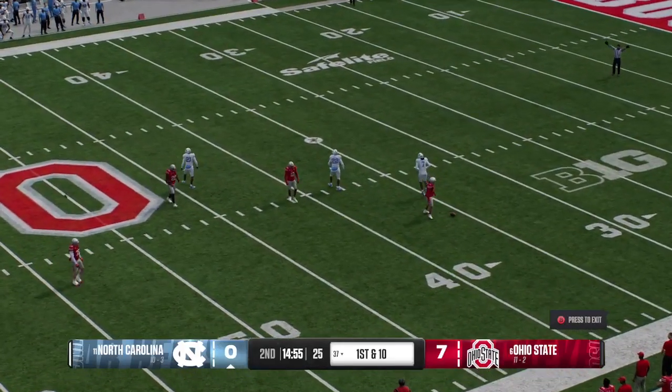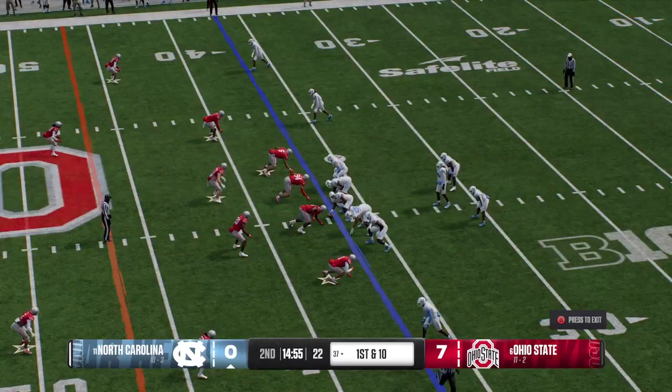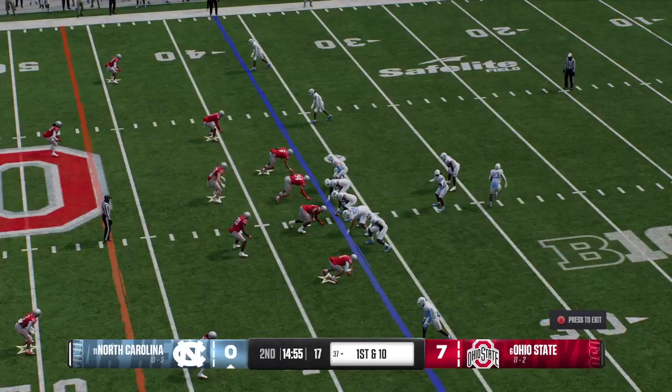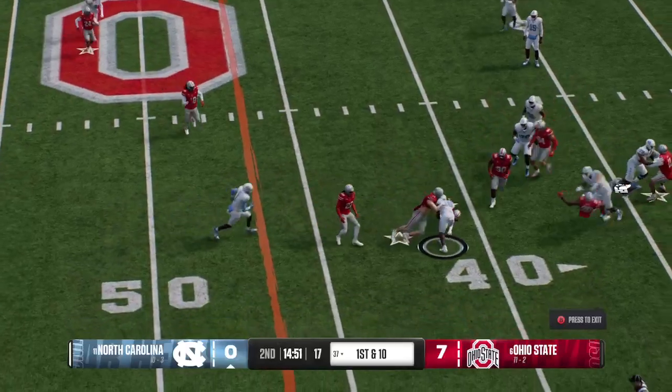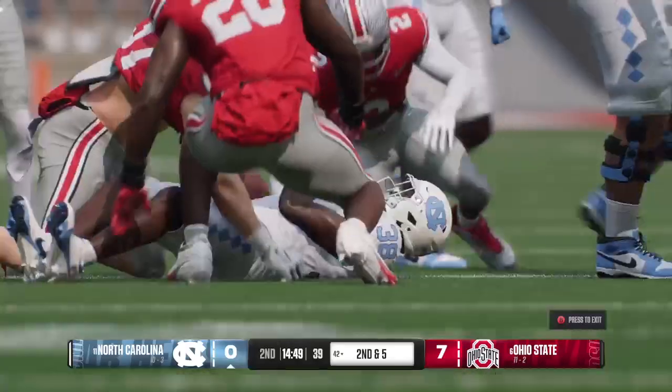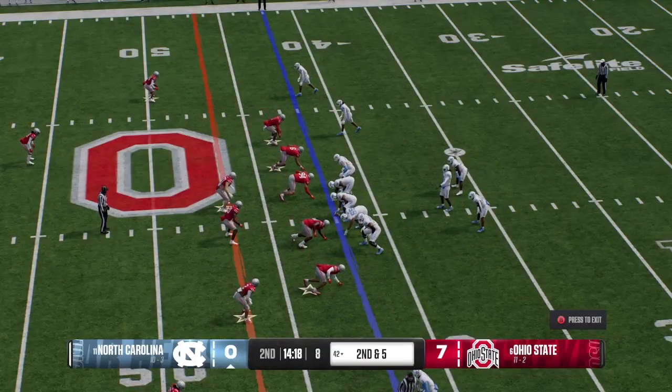And the returner elects to fair catch it, no return. And the North Carolina offense is back out there on the field. They were forced to punt it away last time, so let's see if they can get clicking in this possession. On the run, it's Wilson. He's brought down, but not before the gain to the 42-yard line. The gain makes it 2nd and medium.